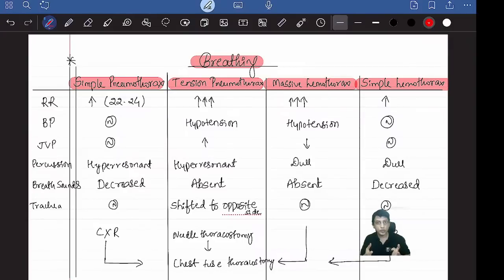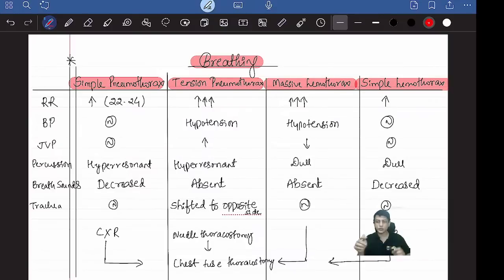But in tension pneumothorax, what happens? The entire thoracic cavity is covered by only air. Lung tissue is fully collapsed like this. So when you tap, everywhere it will be fully resonant. It's called hyper resonant. So that's the difference. To know whether you are dealing with a case of massive hemothorax or tension pneumothorax, you can differentiate just by percussion. When you percuss, if it's a hyper resonant note, then it is tension pneumothorax or pneumothorax. If it's a dull note, then it is a hemothorax, that is blood.